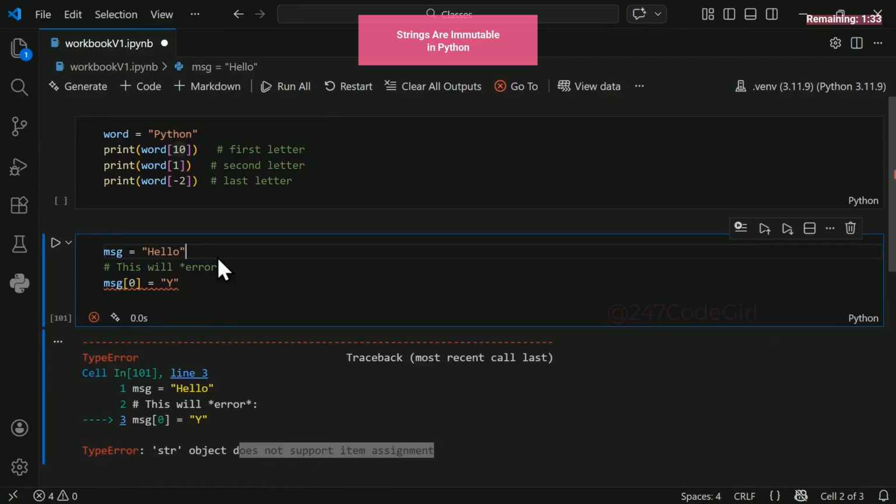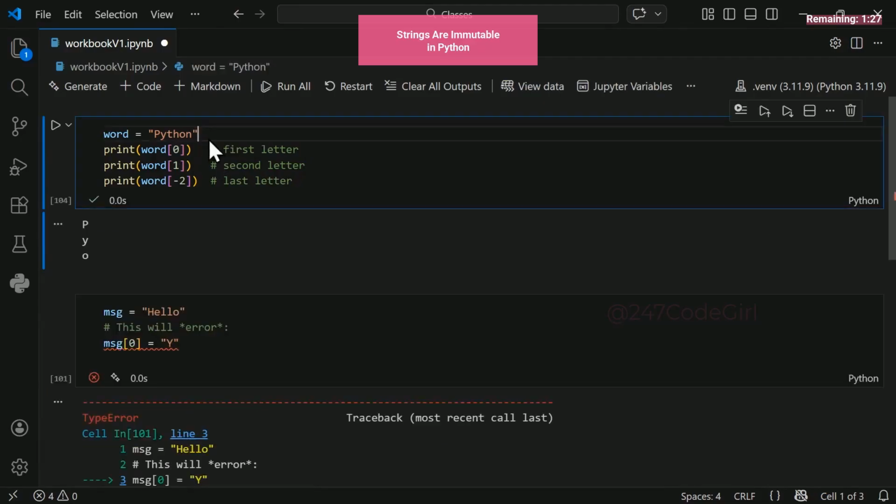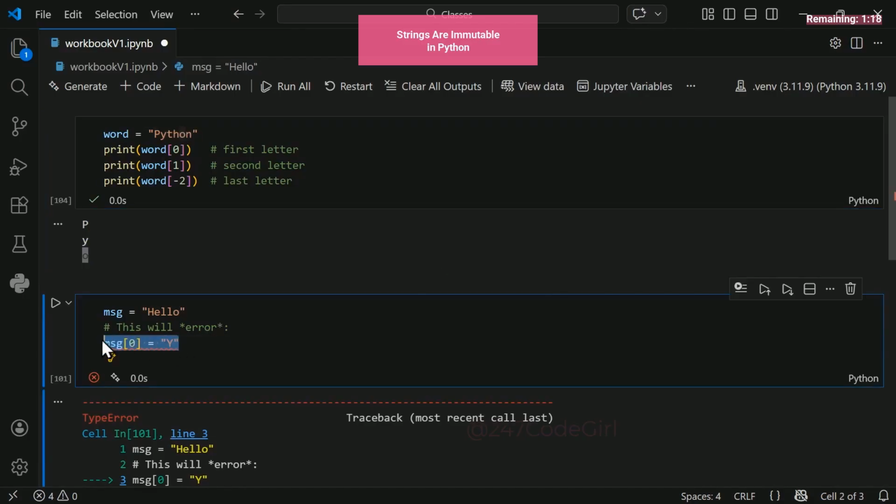Think of strings as like stones, not clay. They cannot be molded into something else. Although you can access characters like this, the first character, the second, and the second to last like this, you cannot use it to reassign or replace a character.